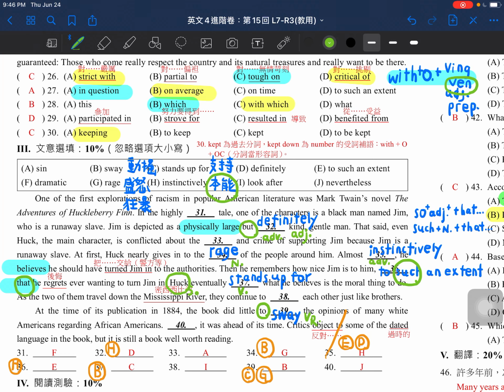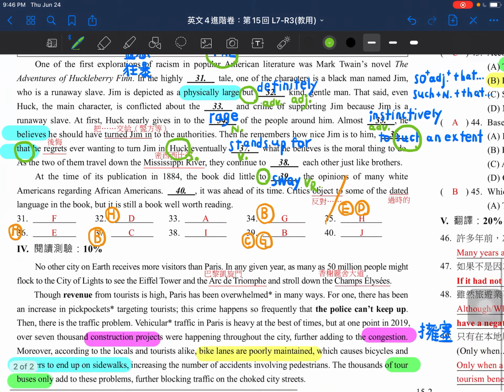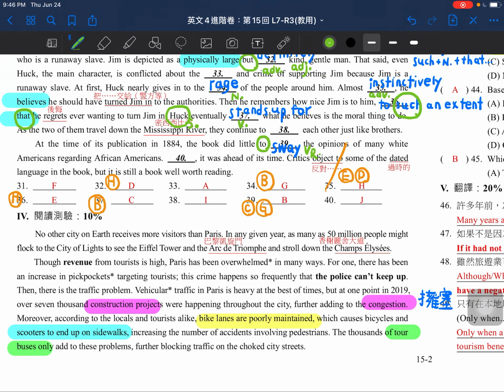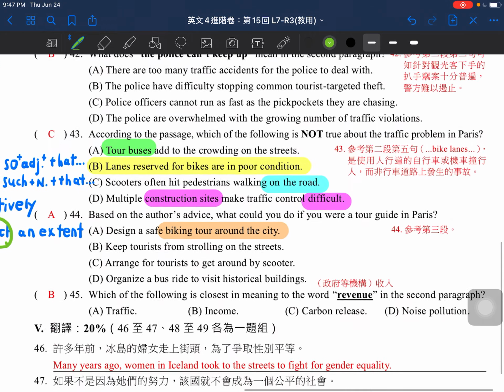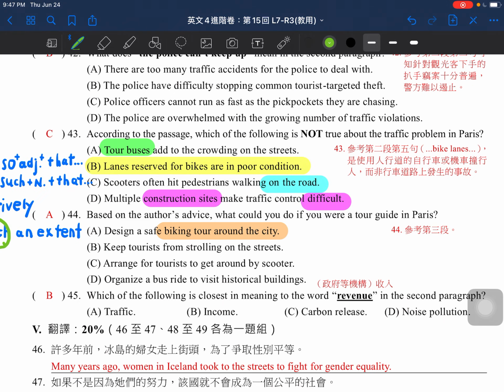All right, so that's all about the part of fill in the blanks. Then let's move on to the last one, reading comprehension. Firstly, let's take a look at number 43. It says, according to the passage, which of the following is not true about the traffic problem in Paris?